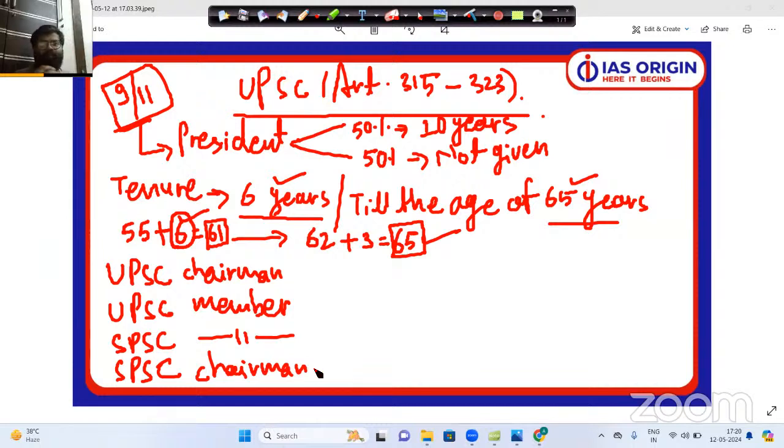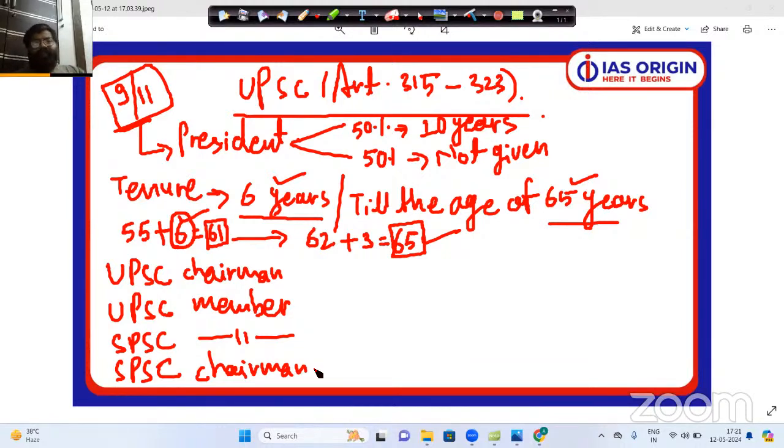Let's come to the third situation now. The third situation is if you get retired from the state PSC member post. So you cannot be reappointed as the state PSC member. You can be appointed in the rest of the three posts. Either you can be appointed as a state PSC chairman or UPSC member or UPSC chairman. But if you come to the fourth scenario, that if you get retired from the post of state PSC chairman, then you cannot be reappointed as the state PSC chairman and you cannot be appointed as the state PSC member. But in two posts, you can be appointed, either as the UPSC member or as the UPSC chairman. This is the scenario.